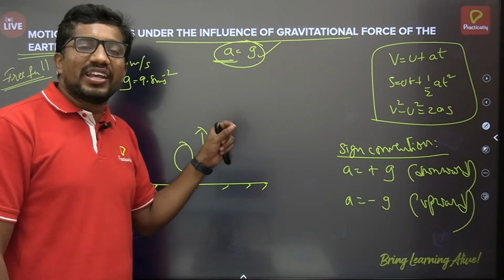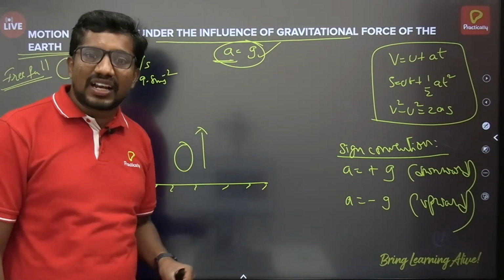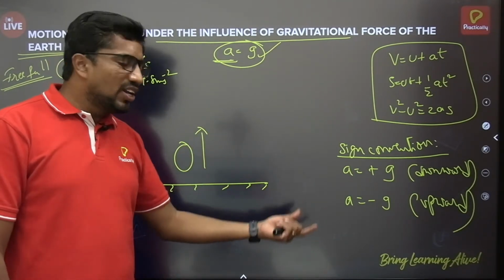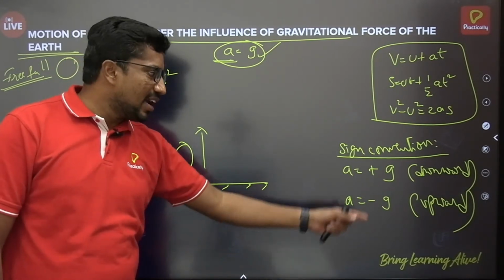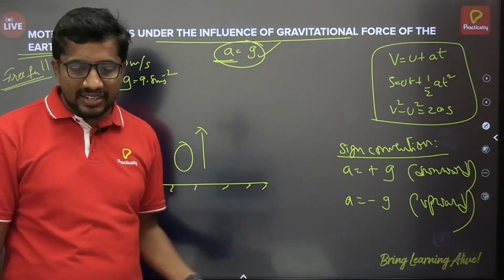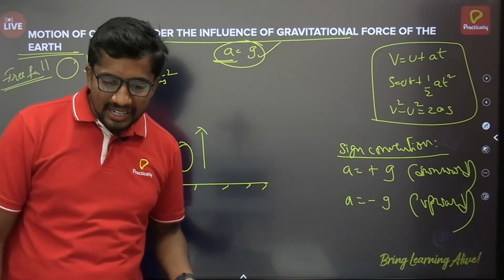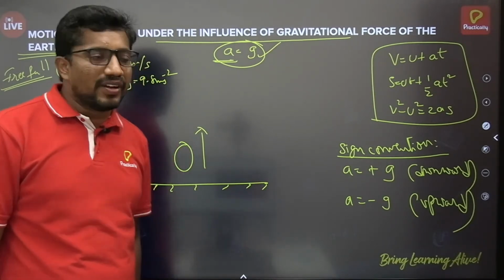The motion over here is opposite to the direction of influence of the gravitational force. That's why I have taken it as minus g for the upward case, and plus g for the downward case. Just as I said, someone said, yeah Ganesh, it's minus g. So it's just a convention. Fine then.